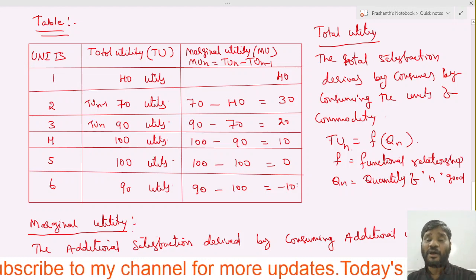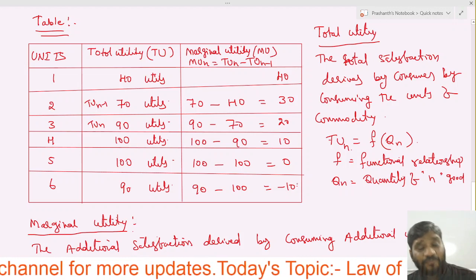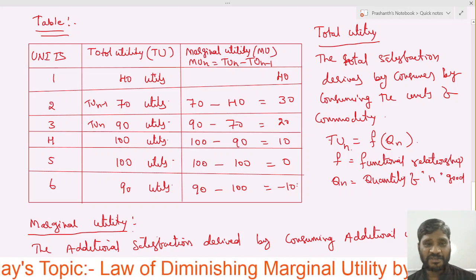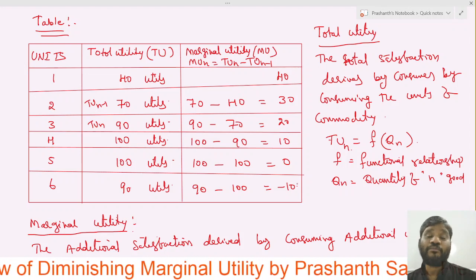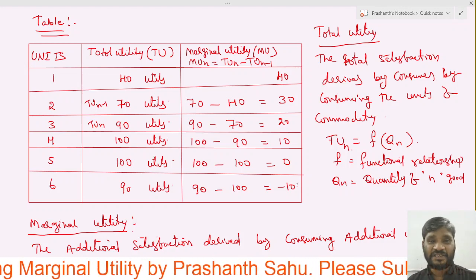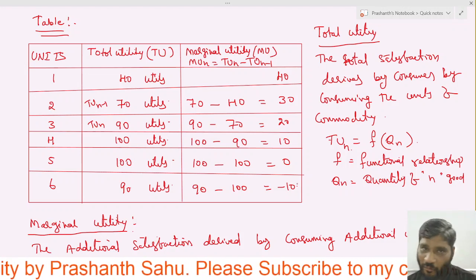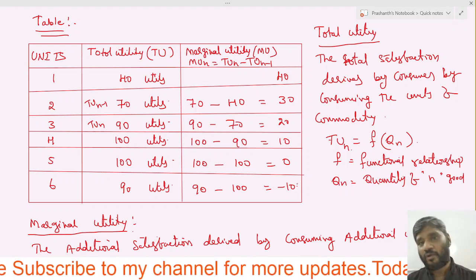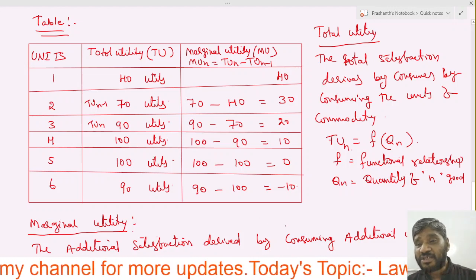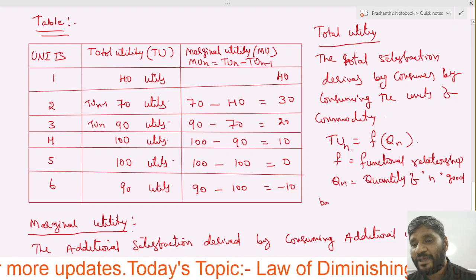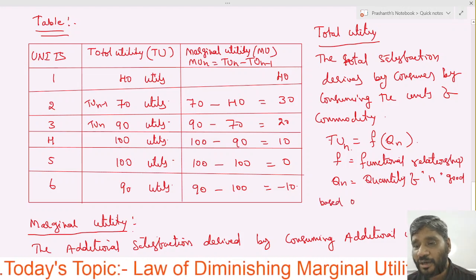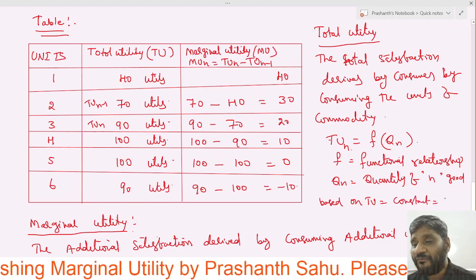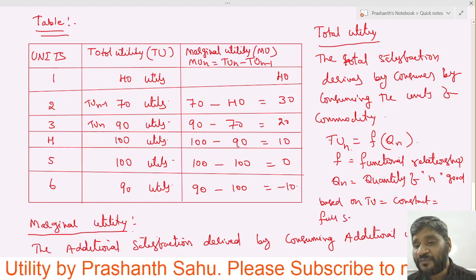If you see, when total utility and marginal utility are compared, carefully listen here. From 1 to 4 units, total utility has increased from 40 to 100, right? But at 5 units, the total utility has become constant.